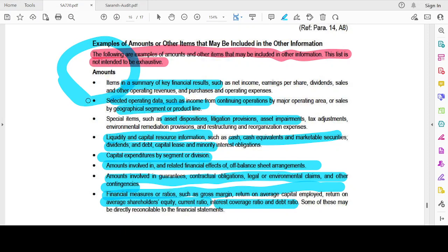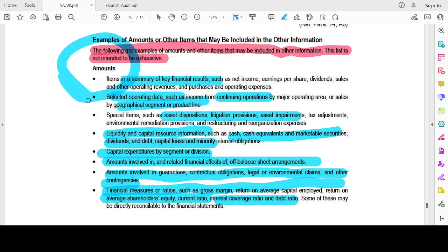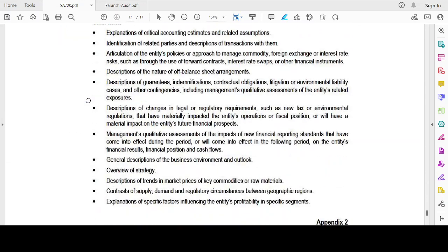Following part, this is again an exam question. So this again needs some more attention. These are the amounts that could be forming part of other information. There are also some items that could be forming part of other information.